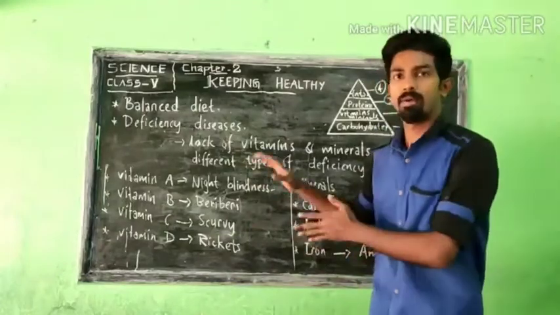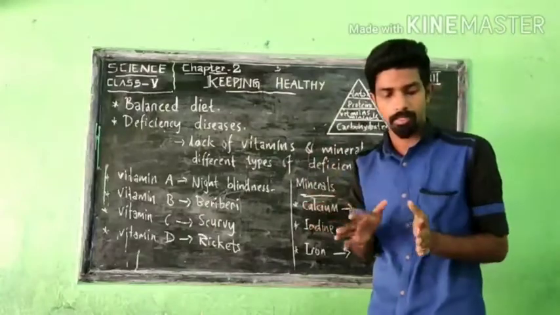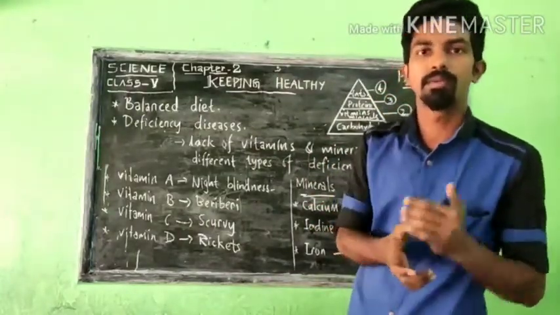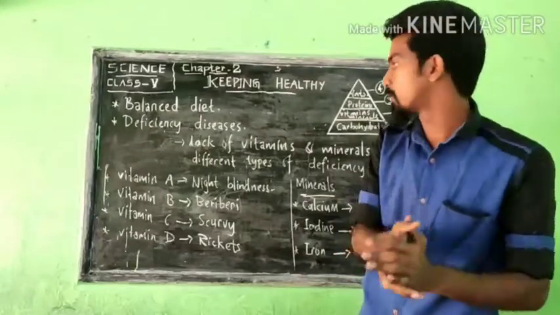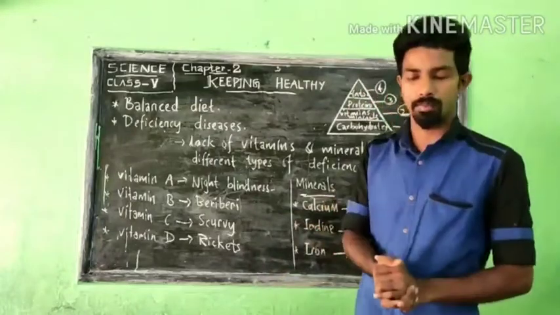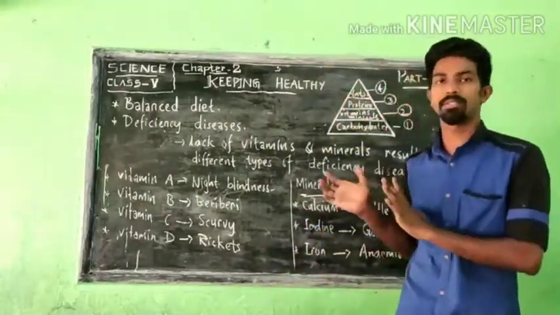Okay, so I think all of you have understood this. Please read the textbook carefully and study the table, understand it properly. Check in Google the different images of these diseases, night blindness, etc. Everything you can check in Google. So that is about today's topic. I think all of you have understood all these things.